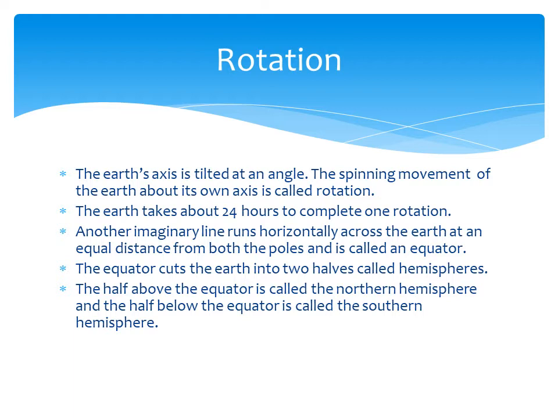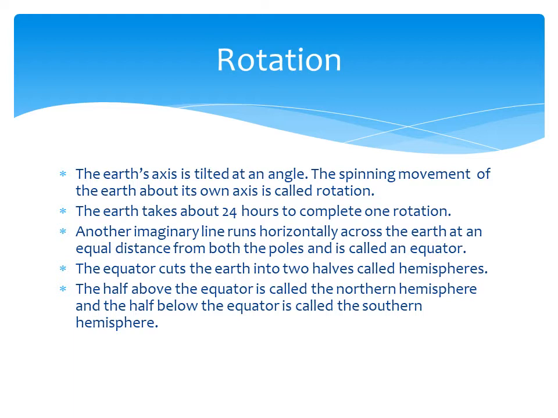Another imaginary line runs horizontally across the earth at an equal distance from both the poles. It is called the equator. A vertical line is called the axis, and a horizontal line is called the equator.